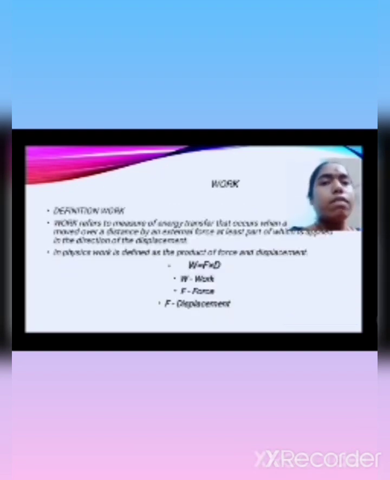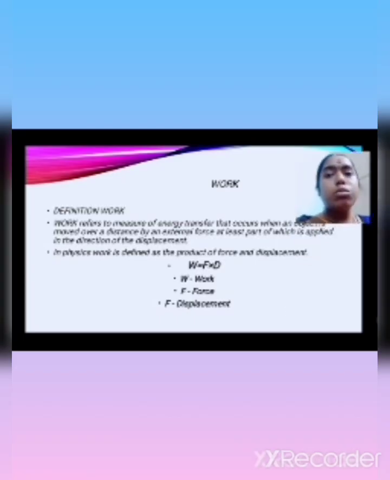Definition of work: work is a measure of energy transfer that occurs when an object is moved over a distance by an external force, at least a part of which is applied in the direction of the displacement. Work equals F into D, where W represents work, F is the force, and D is the displacement. So work is the product of force and displacement.